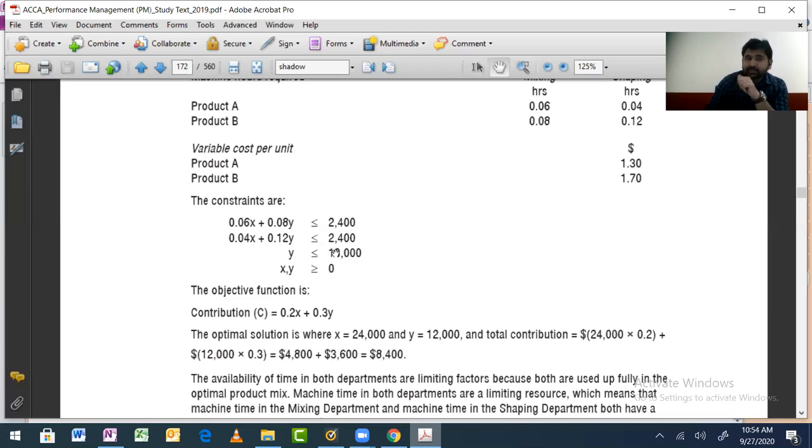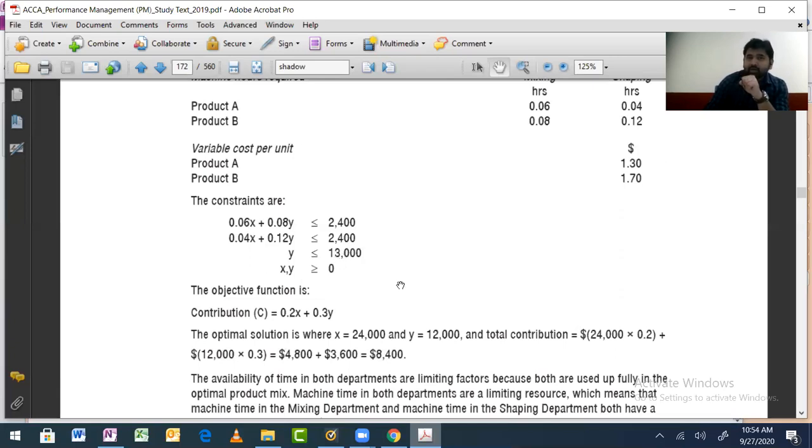If I can increase this by 1 hour and I will be making a benefit of $2, but for increasing that 1 hour I need to pay $4, then I will not increase. Let it be where it is.